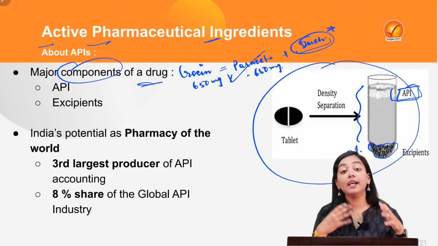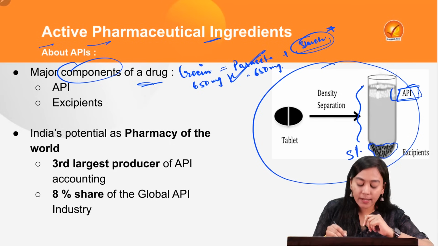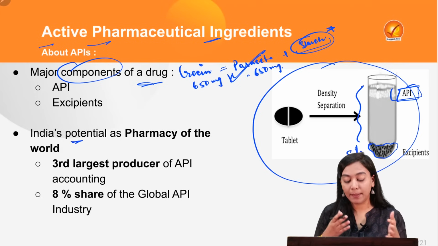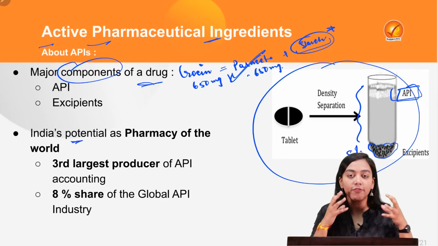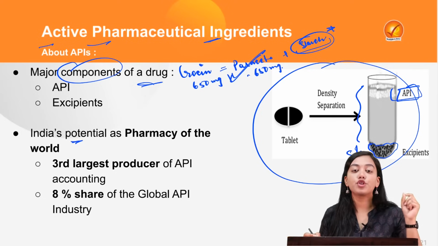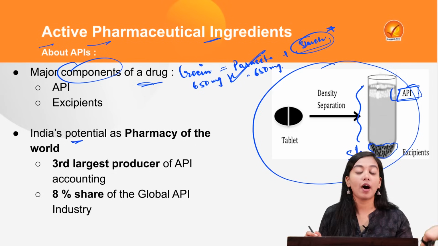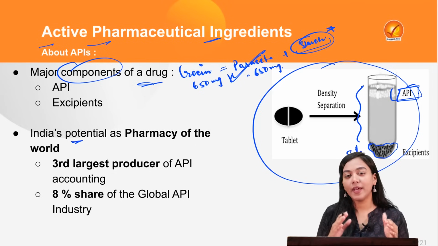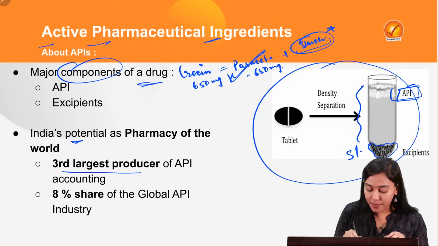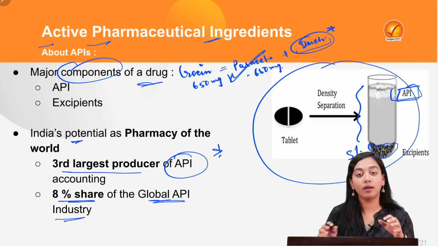Now let's understand India's performance in API. We understood that penicillin is a kind of API, and paracetamol is a kind of API. Now what is India's potential in terms of API production? API is intrinsically very important in our pharmaceutical industry, in which India performs very brilliantly. In fact, India exports 20% of the total generic drugs across the world, which also makes it the pharmacy of the world. But it actually performs fairly poorly in the production of APIs. India is the third largest producer of API, accounting for an 8% share of the total API industry.